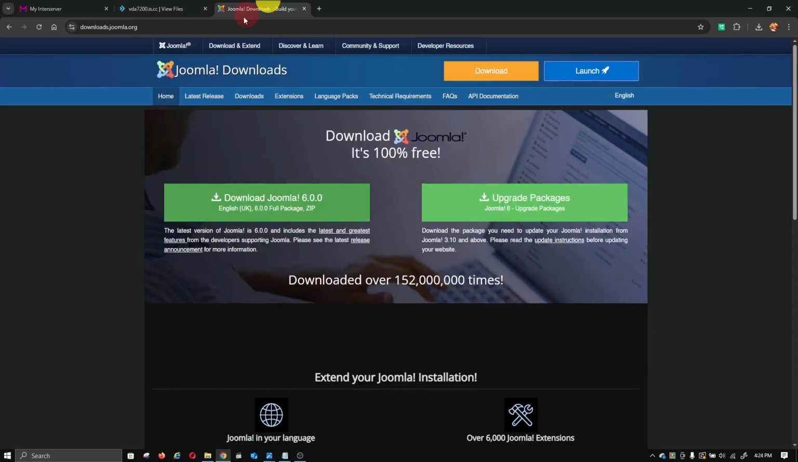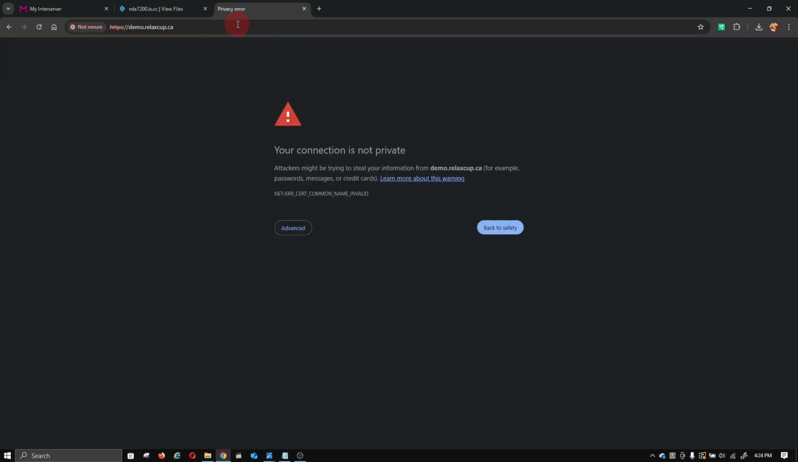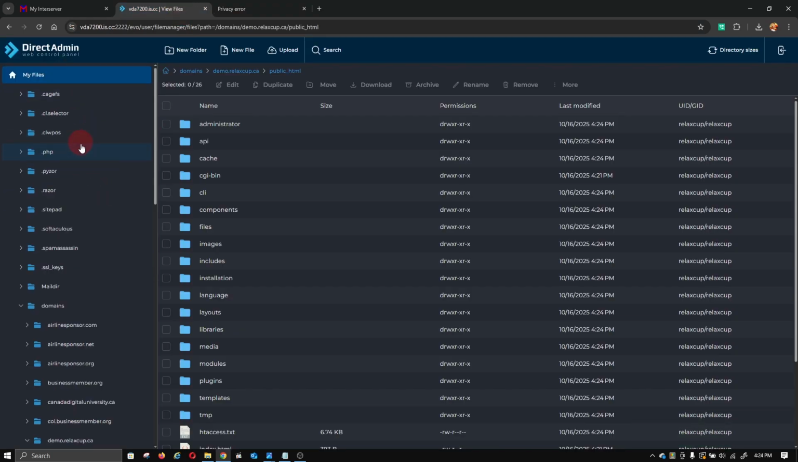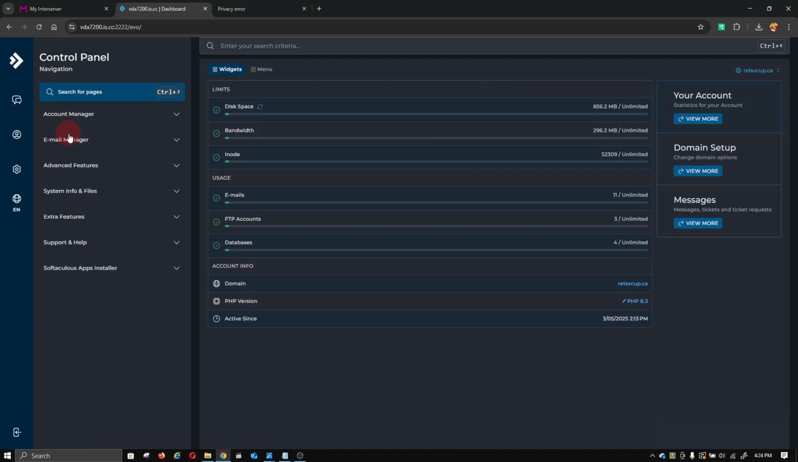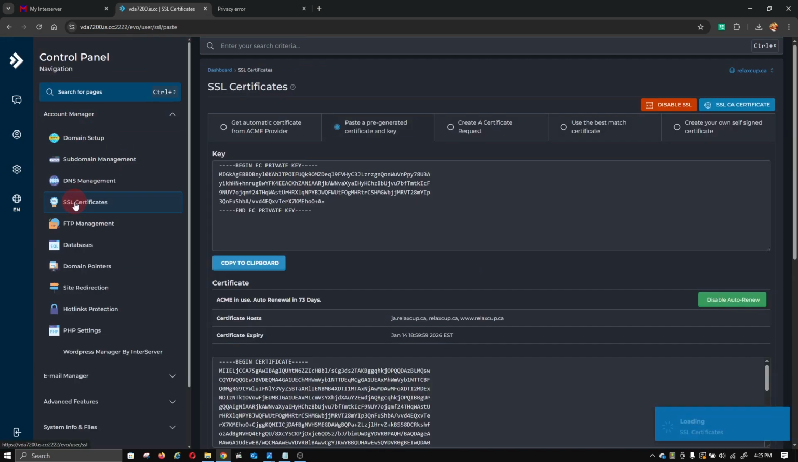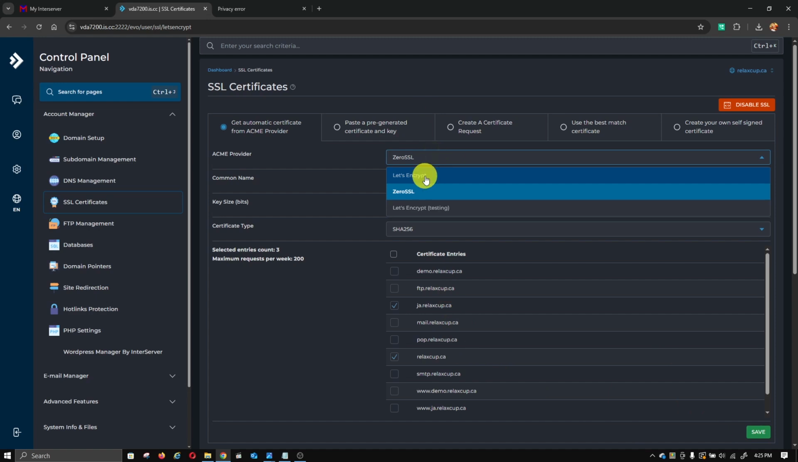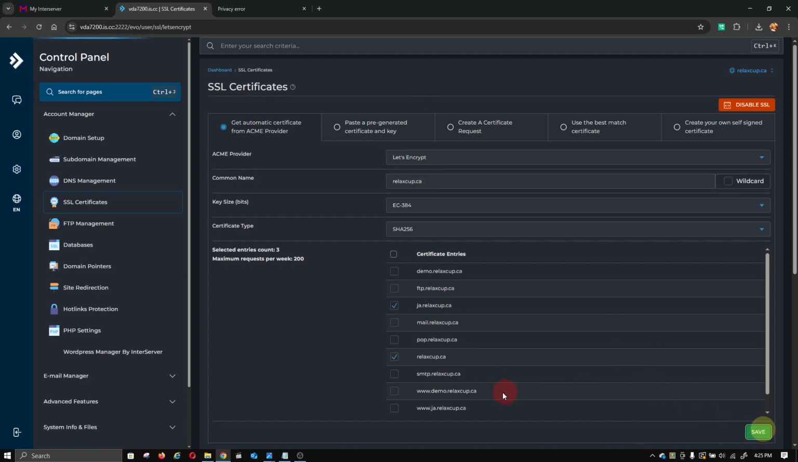After extraction, go to the front page, click demo. Now it says that it's not private, so you can go to SSL certificate. Go to the main website, click here account manager, SSL certificate. Usually it's installed automatically, but if it is not, you can click here and then when it installs, you can save, or you can change whenever you want. Let's say I go for this one and save.